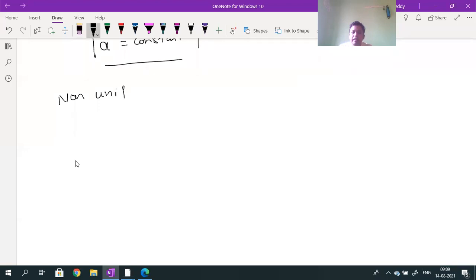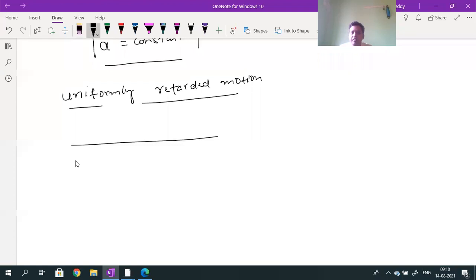Before non-uniformly accelerated motion, let me tell you one more point. What is the meaning of uniformly retarded motion? The first problem where I discussed. When is motion called uniformly retarded? In uniformly retarded motion, velocity will be decreased.